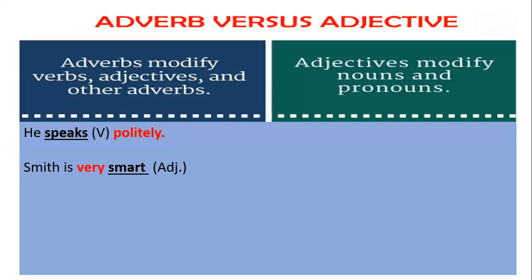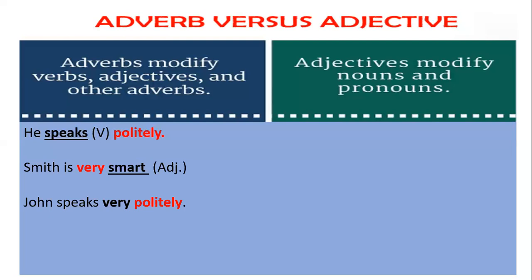Then, Smith is very smart. If I ask what is the quality of Smith, that he is smart. Smart is an adjective. And if I talk about its intensity level, we can say Smith is very smart. So here the adjective has been described by an adverb. And what is the adverb here? Very.